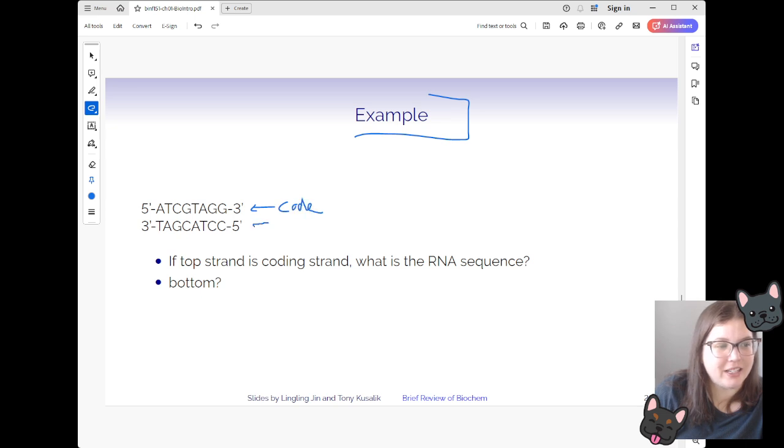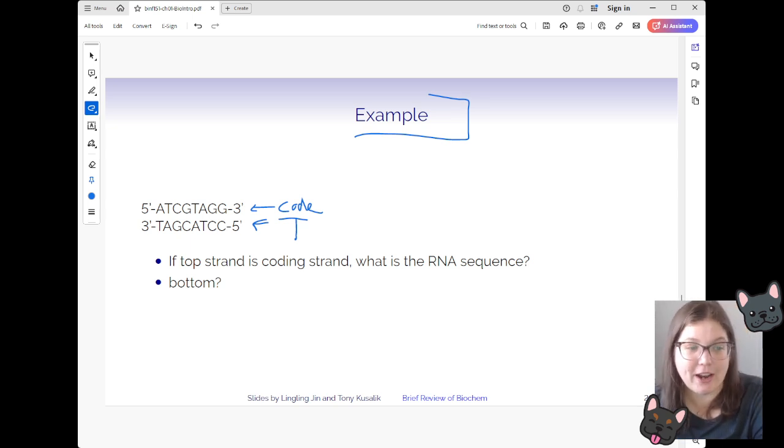And here our template strand. I'm just going to put a T because as we can see, it takes me a minute to write on this thing. If our top strand is the coding strand, which it is, I want you to write in the discussion board what the RNA sequence would be.